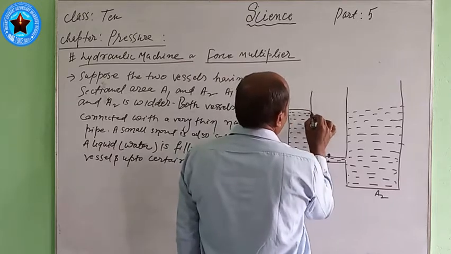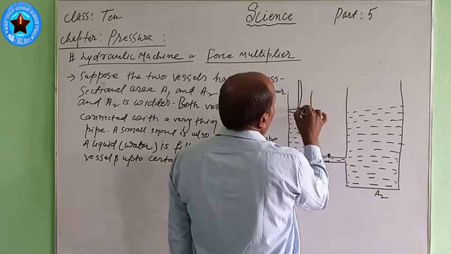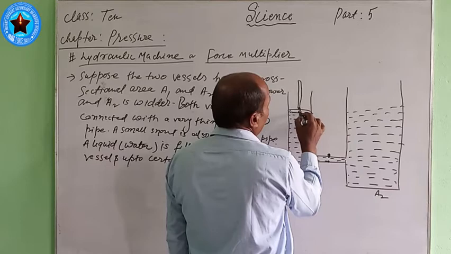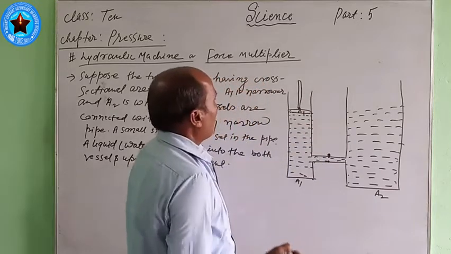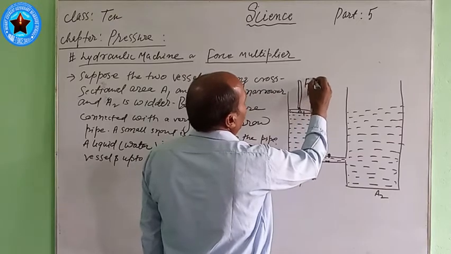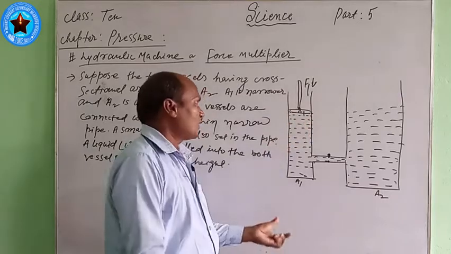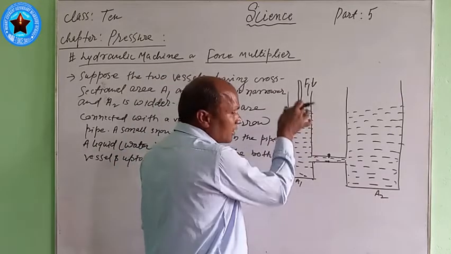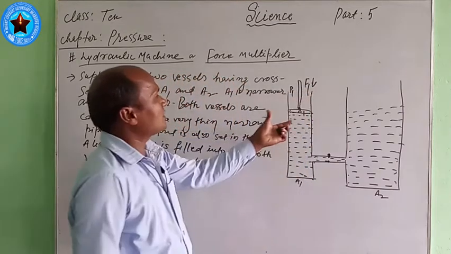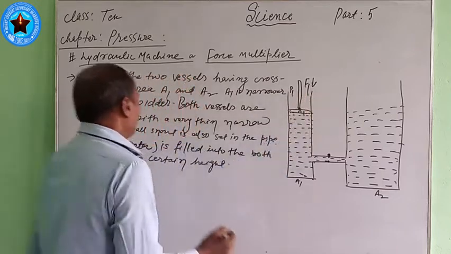Here one piston is used. Look now. This piston has cross-sectional area A1, and the force F1 is applied downward on this piston A1. What happened? Pressure P1 is exerted on the piston.